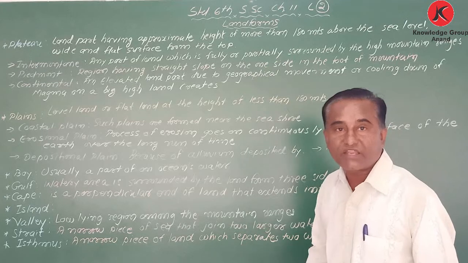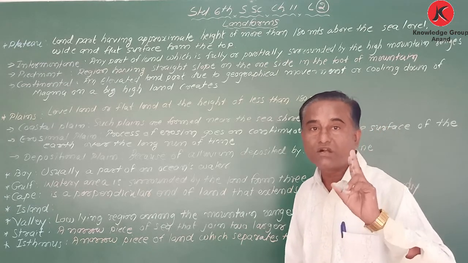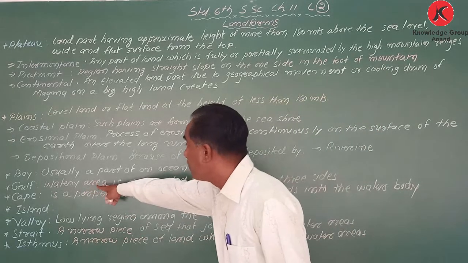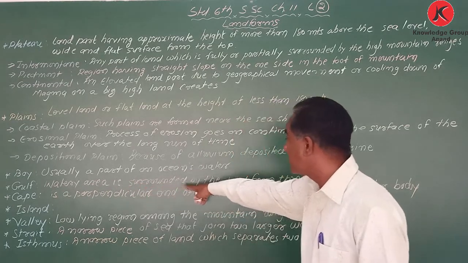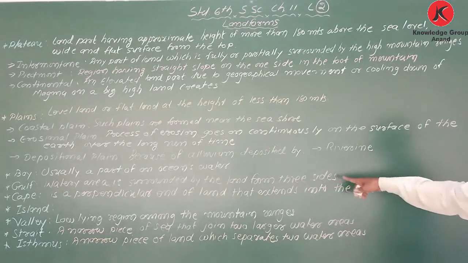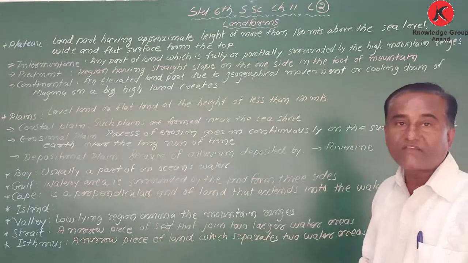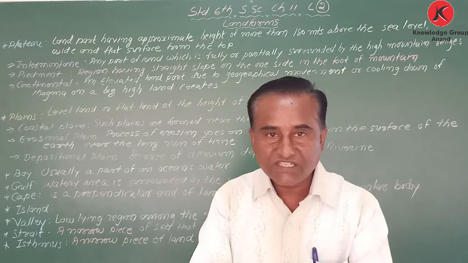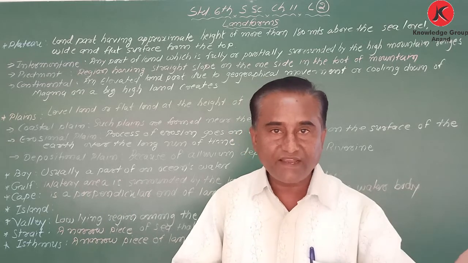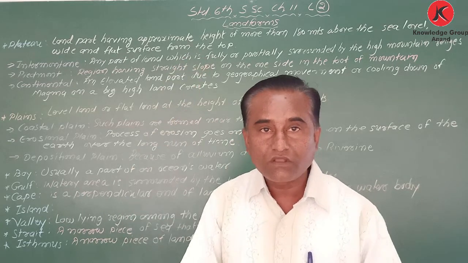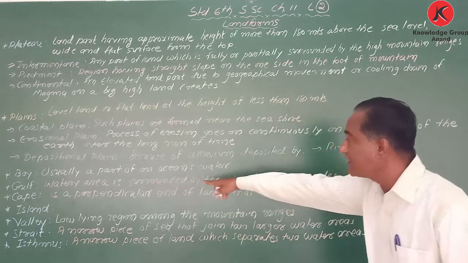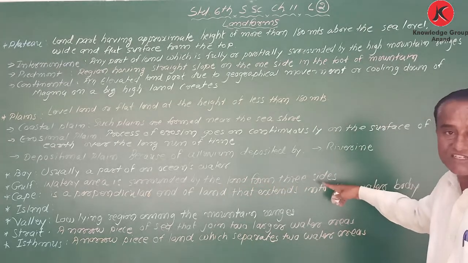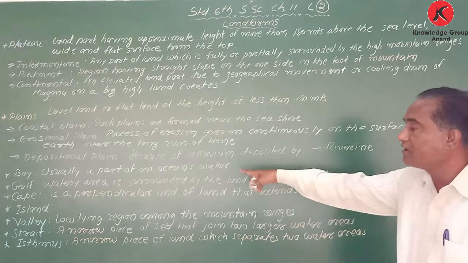Now gulf. We have 2 gulfs in Gujarat, Gulf of Khambhat and Gulf of Kutch. Now, what is called gulf? A water area surrounded by landform on 3 sides. When we consider the Gulf of Khambhat, there is land on this side and the upper part. What is the definition of gulf? A water area surrounded by landform on 3 sides, that is called gulf.